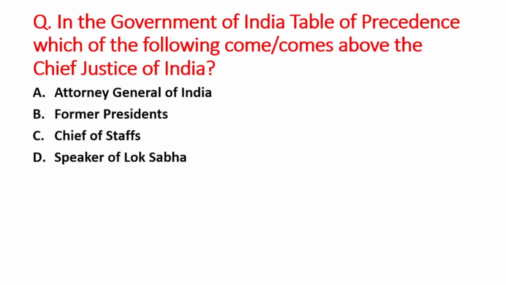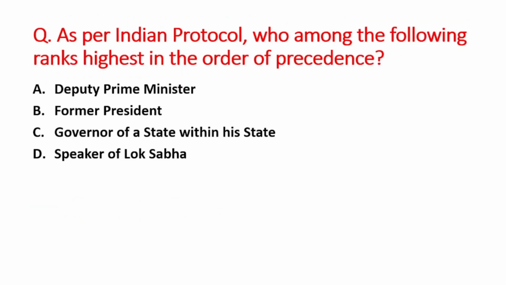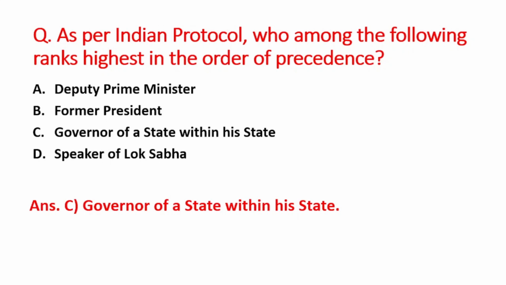India. Okay. Next question is, in the government of India table of precedence, which of the following comes above the Chief Justice of India? A option is Attorney General of India, B option is former presidents, C option is Chief of Staffs, and D option is Speaker of Lok Sabha. So right answer is option B, that is former presidents. Next question is, as per the Indian protocol, who among the following ranks highest in the order of precedence? A option is Deputy Prime Minister, B is former President, C option is Governor of a state within his state, and D option is Speaker of Lok Sabha. So right answer is option C, that is Governor of a state within his state.